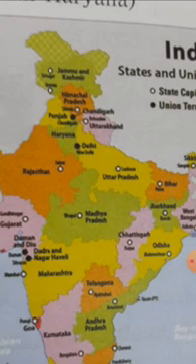Then Karnataka shares border with Goa, Maharashtra, Telangana, Andhra Pradesh, Tamil Nadu and Kerala. Then Andhra Pradesh, Rajasthan, Jharkhand and Madhya Pradesh are 4 Indian states which share their border with 5 neighboring states. Okay, so which are the 4 Indian states? They share their border with 5 neighboring states: Maharashtra, Telangana, Andhra Pradesh, Tamil Nadu and Kerala. Okay, these share their border with 5 neighboring states.